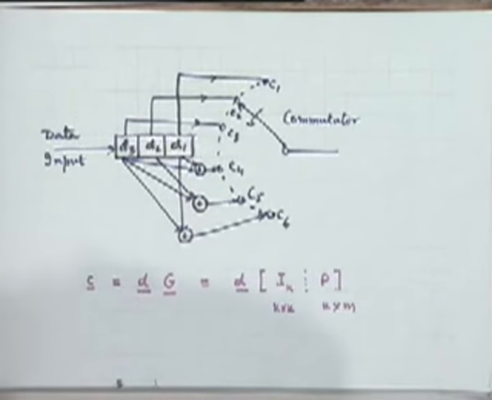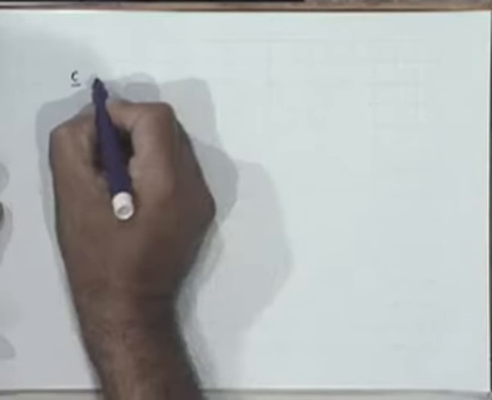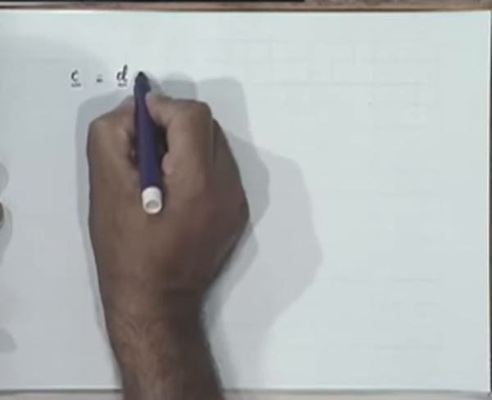This is not visible. On the next sheet, at least you can write this. On the next page, I'll use a different color. I'll return to my normal color, that is purple. Is that fine? Now, I'll rewrite this just in case you are having problem. C is equal to, this is okay, this is visible.